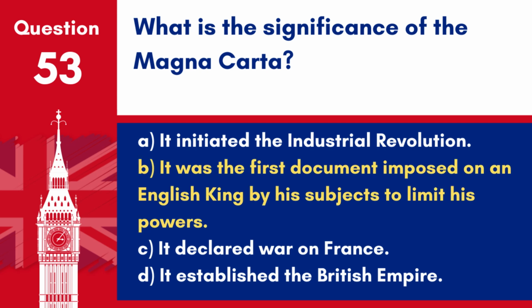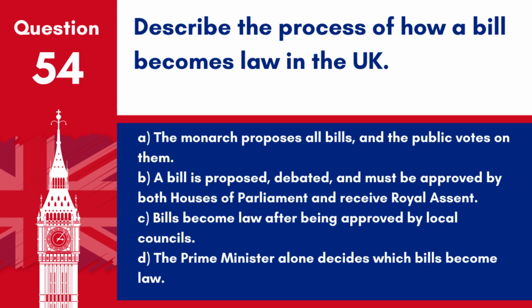Answer: B. It was the first document imposed on an English king by his subjects to limit his powers. The Magna Carta, signed in 1215, laid the foundations for modern democracy and the rule of law. Question 54. Describe the process of how a bill becomes law in the UK.